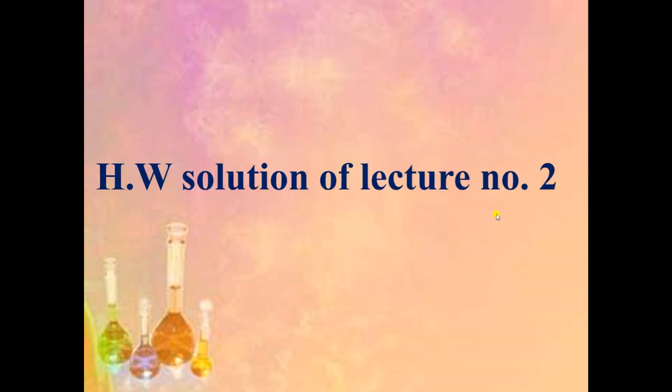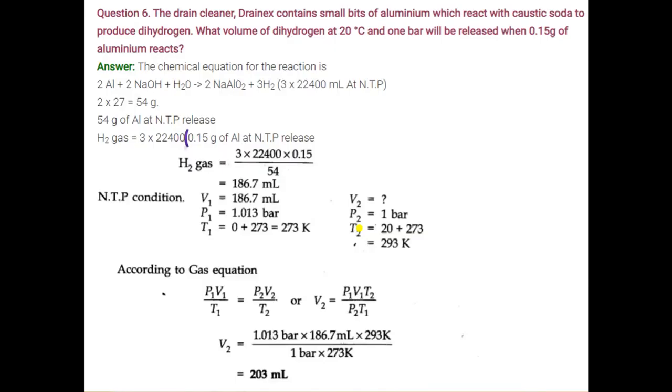Now we will discuss questions which were given in lecture number 2. Question number 6 is: the drain cleaner Drain-X contains small bits of aluminium which reacts with caustic soda to produce dihydrogen. What volume of dihydrogen at 20 degrees Celsius and 1 bar will be released when 0.15 gram of aluminium reacts? First of all, you have to write the chemical equation to solve this question.